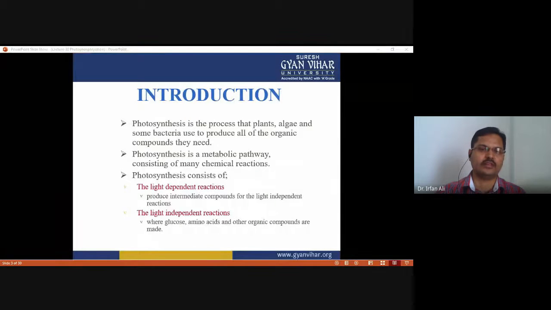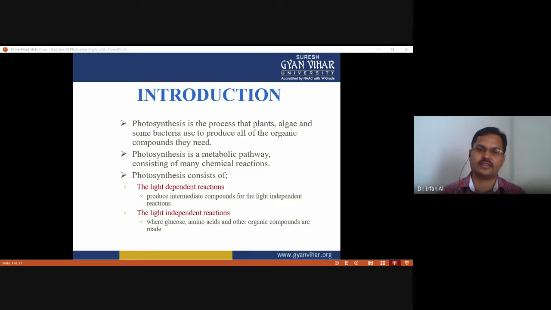As we know, photosynthesis is the process that occurs in plants, algae, and some bacteria like cyanobacteria, which produce all the organic compounds they need. Photosynthesis is a metabolic pathway that consists of many biochemical reactions, and overall it comprises two types of reaction.